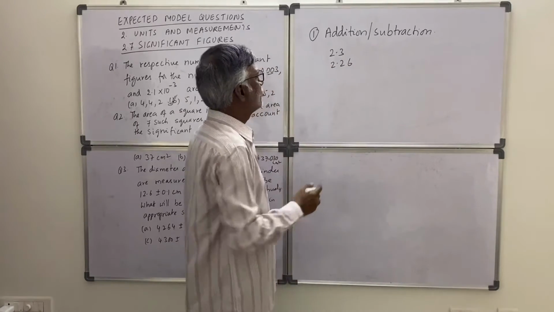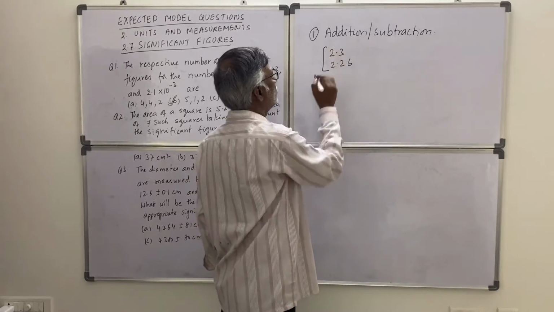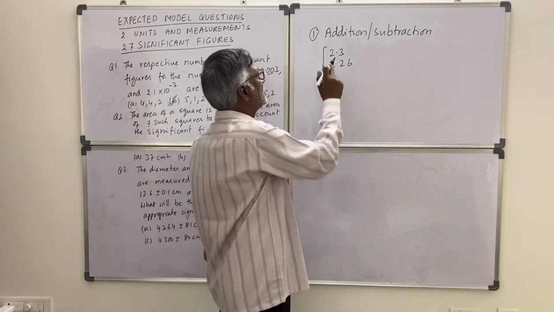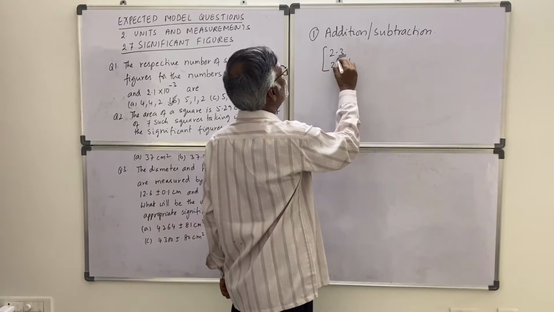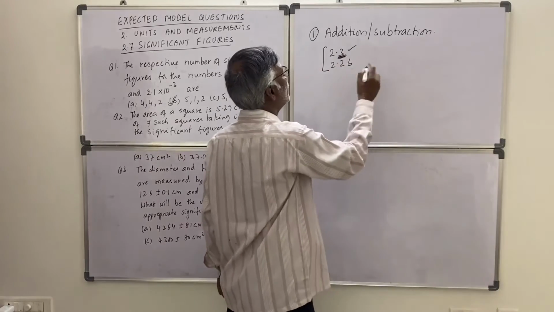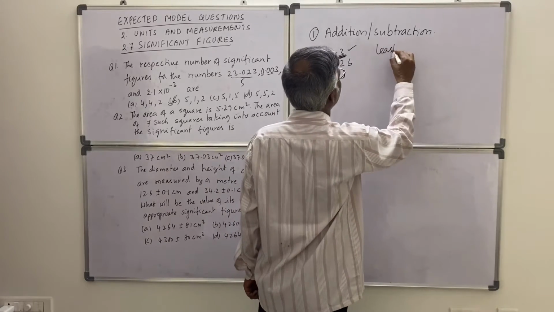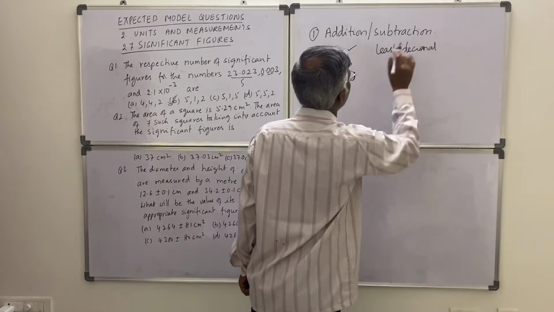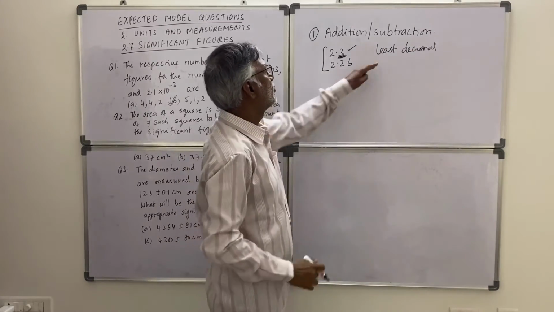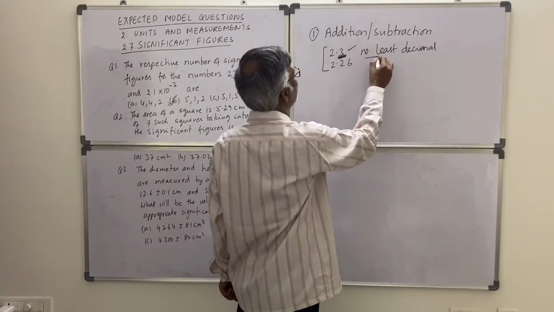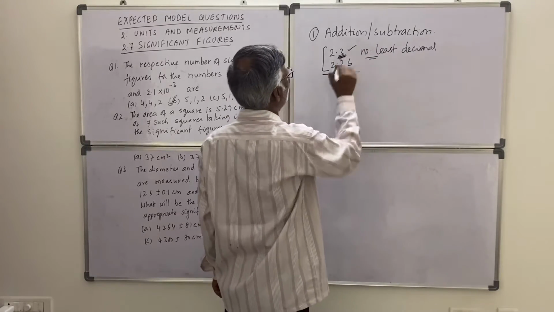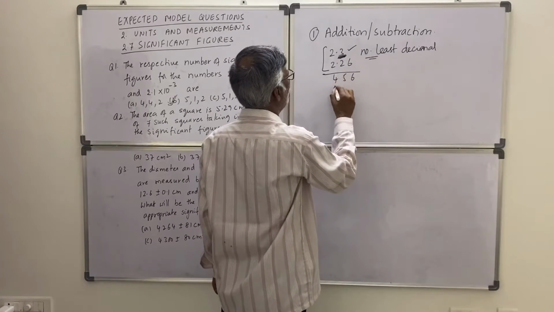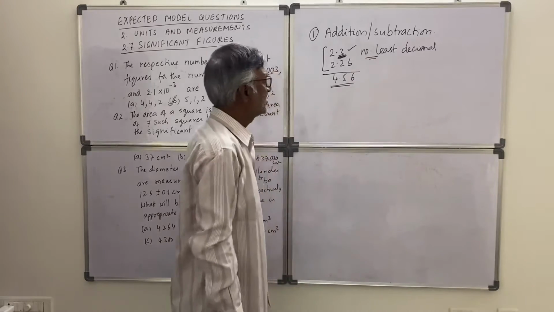Suppose when you are adding these two, in the final result आपको ये करना पड़ेगा, लीस्ट डेसिमल्स, that is the formula for addition or subtraction. Number of least decimal figures you have to consider. Okay. So अगर ये दोनों को ऐड करेंगे तो 4.56 है. ठीक है.